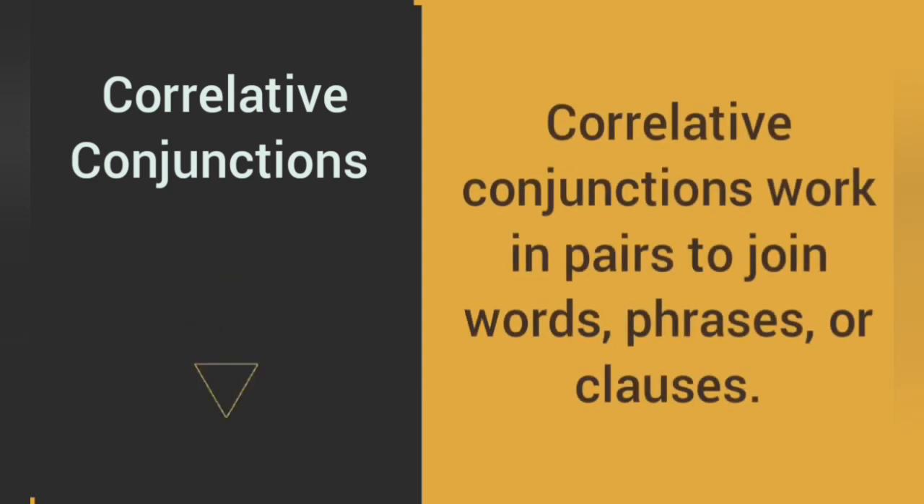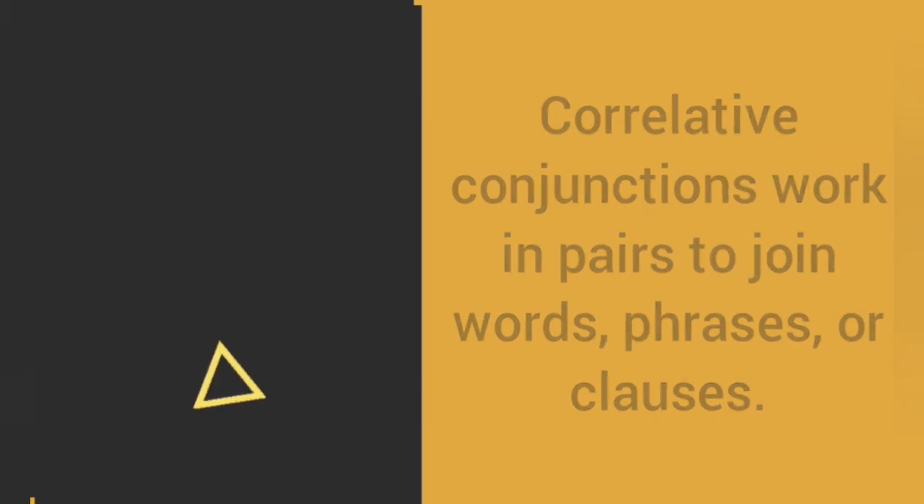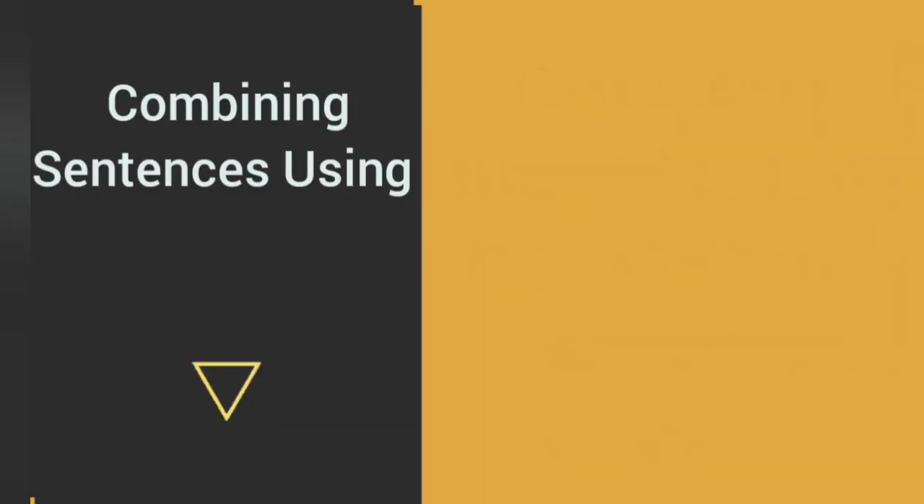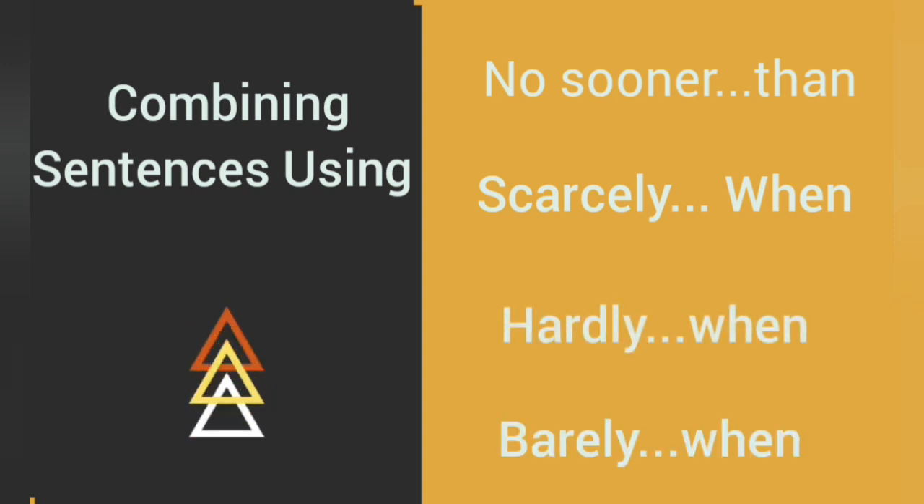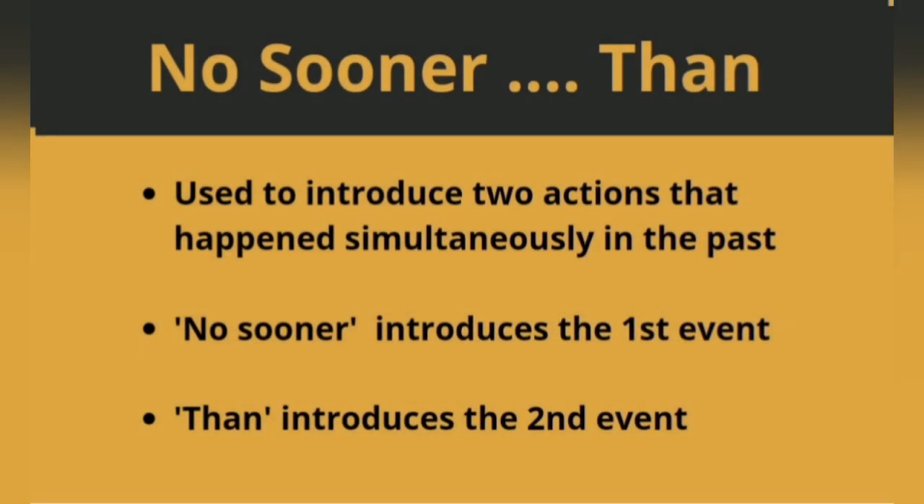As suggested by their name, correlative conjunctions work in pairs to join phrases or words that carry equal importance within a sentence. In this video, let's get to know about no sooner than, scarcely when, hardly when, and barely when. These conjunctions require the elements they join to be parallel. Parallel here means same part of speech, same tense, and same number. Let's start with no sooner than.